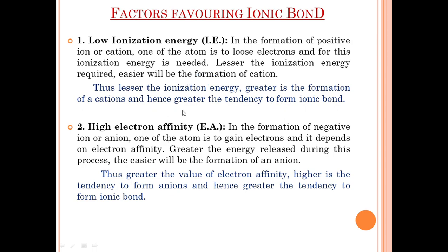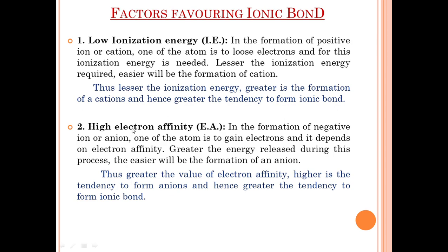So in the periodic table, s-block elements readily form cations due to low ionization energy. Therefore, group 1, that is alkali metals, can form cations more easily when compared to the second group, that is alkaline earth metals.